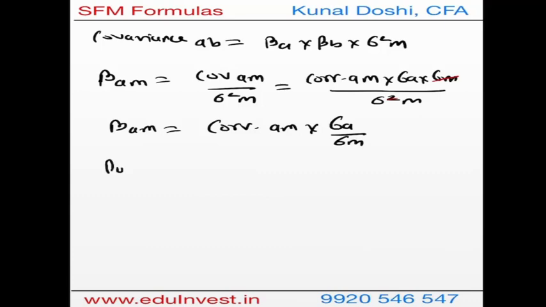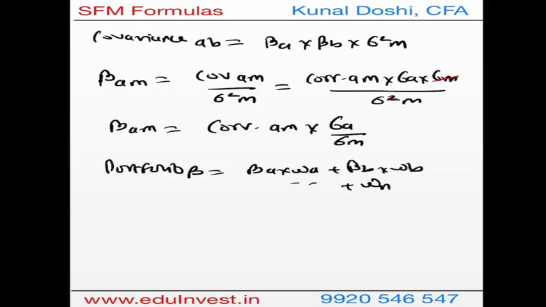If I want to find the beta for a portfolio, then it is beta of A times weight of A plus beta of B times weight of B, and so on till weight of N times beta of N. This is how I get the portfolio beta formula.